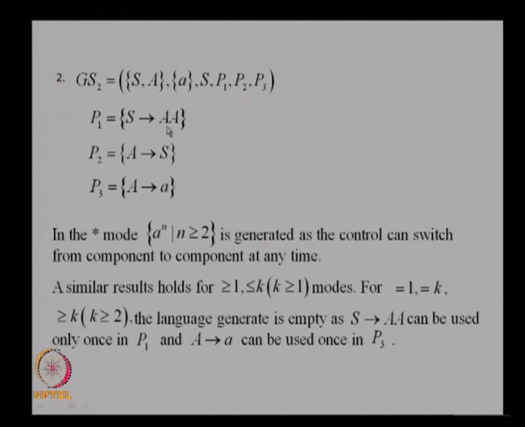In the star mode, you can use this rule, and then again you can make it go into this, you can generate A, any time you can convert the A into small a or convert it into S and generate 2 more A's, and you can see that you can generate 2 A's, because first time you have to use this rule. 1 A is not possible to generate, it is possible to generate 2 A's or 3 A's and so on. So, the language generated will be a power n, n greater than or equal to 2, which is a regular set. Now, a similar result holds for equal to 1, greater than or equal to k and so on.